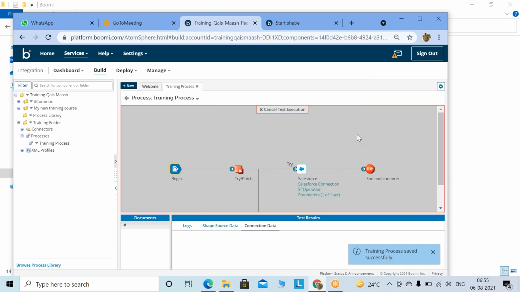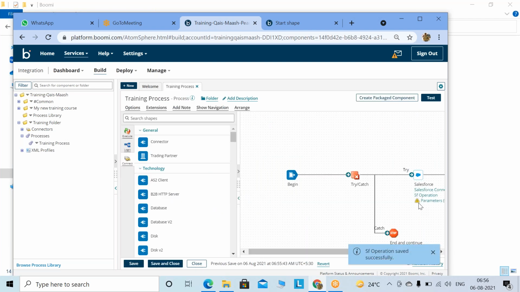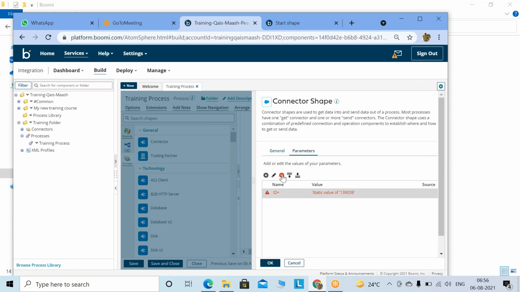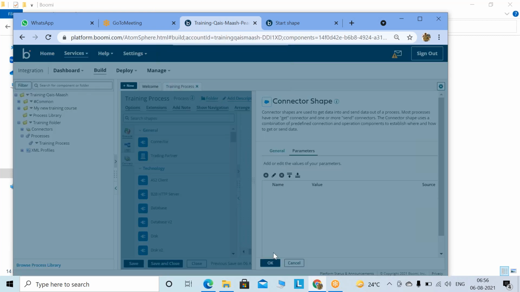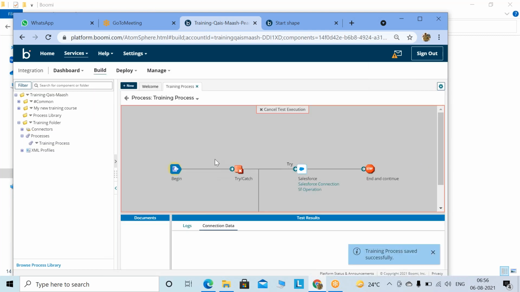Sorry, can you repeat this specific part about query by specific record, how to configure? Yes, I'll do it. First, I'll go to these operations. Let me delete this. Delete the parameter. Now, if you want to retrieve, we'll run it. Now it will bring all the records, right?